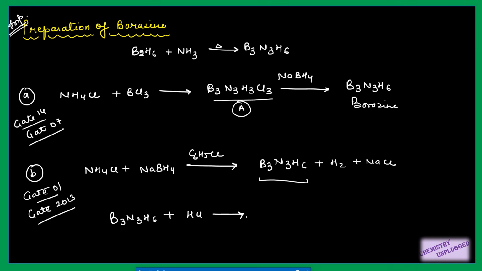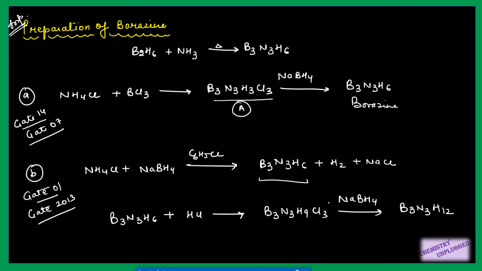So first you will get B3N3H9Cl3. This will be your first product, and if this product is again treated with NaBH4, meaning you are doing its reduction, what will you get? You will get B3N3H12.